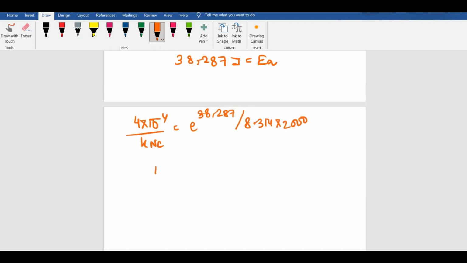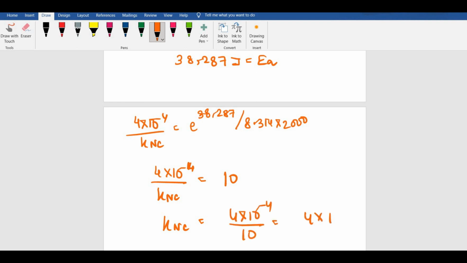So you do not have to do so much also. I am doing it, I'm just breaking it down each and every step. I'll tell you the shortcut also, what to do. So this would be 9.99, so roughly around 10. So your Knc would be 4 into 10 to the power minus 4 by 10, which would be 4 into 10 to the power of minus 5. So that brings us to the option number C.